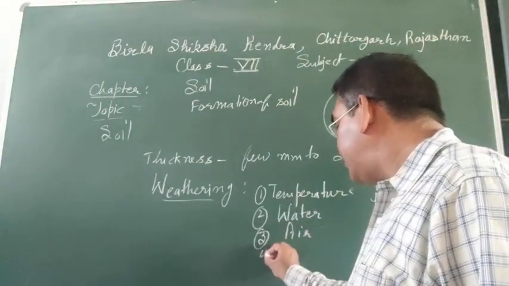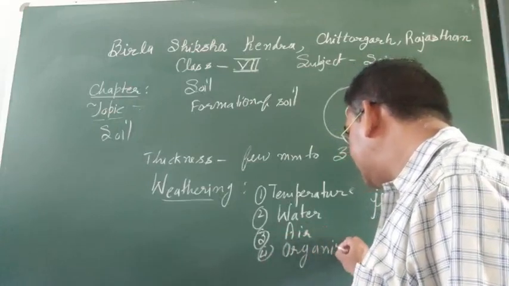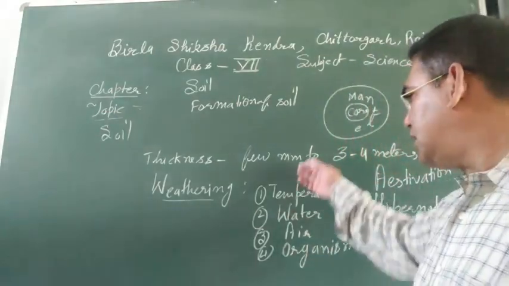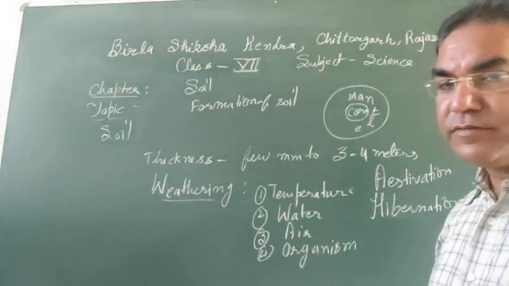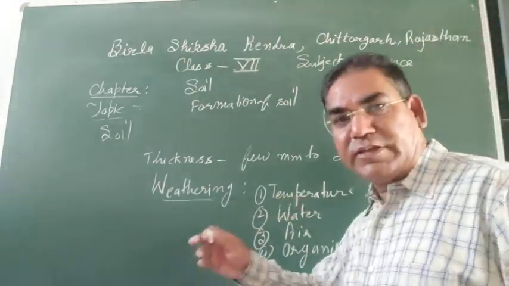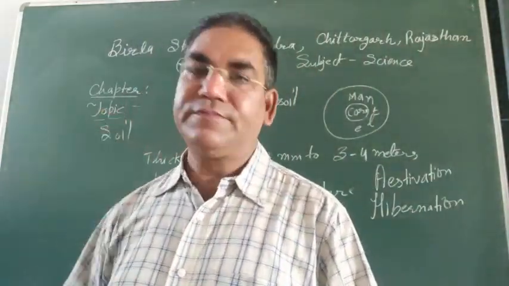There are a number of organisms also, right? These are some factors which involve the atmosphere also, you can say. So these are the various factors. Now look one by one.